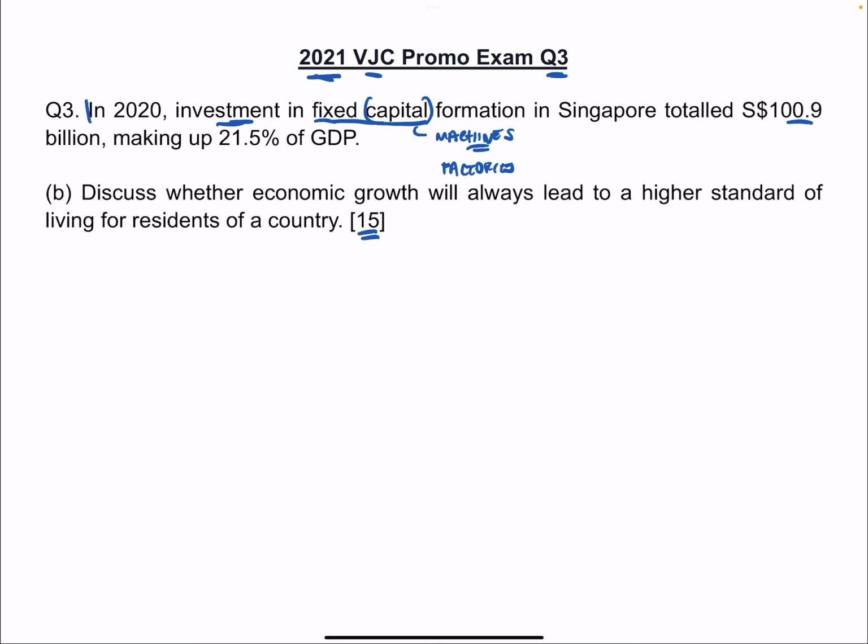15-mark questions are 10 plus 5. The 5 marks is evaluation. Evaluation can come either from the in-body evaluations that you will do, or it can come from the conclusion. Either one is possible. And then the 10 marks is made out of an R1 and an R2. So what's R1 and R2?